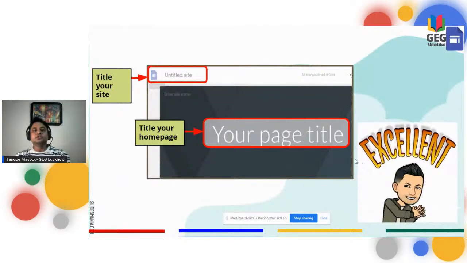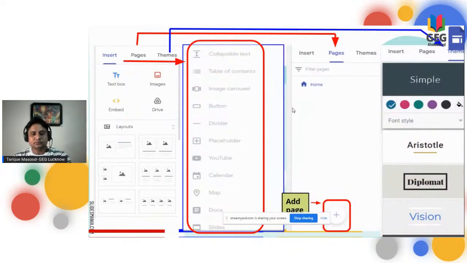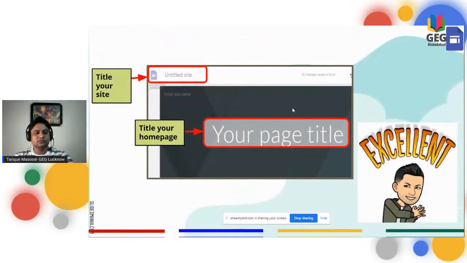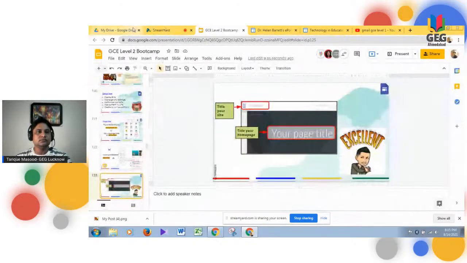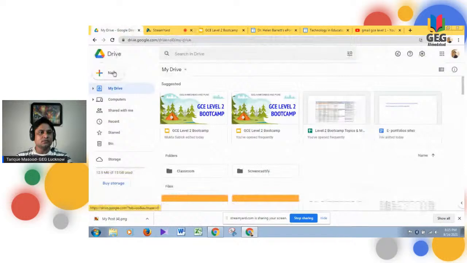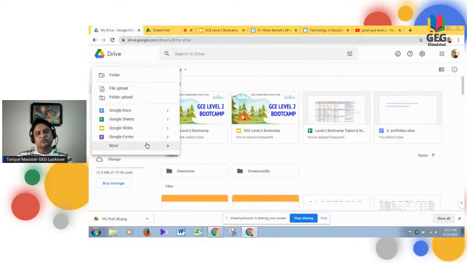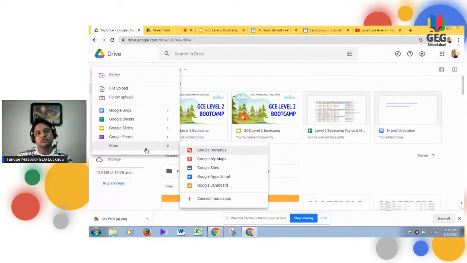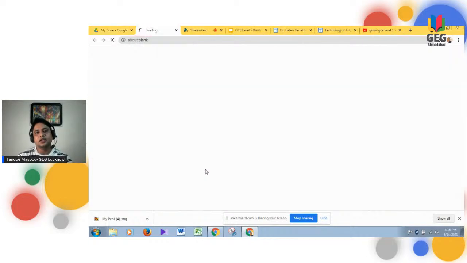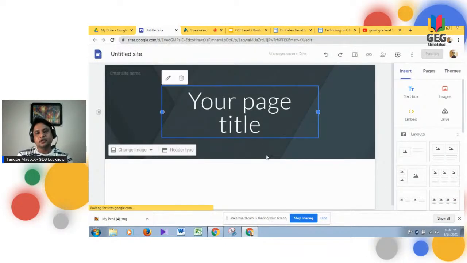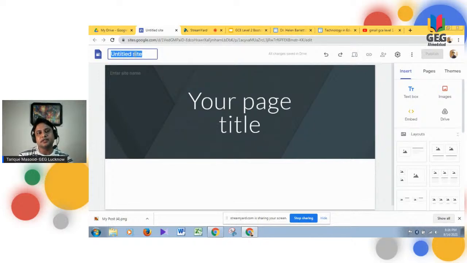So let's dive into what is basically Sites. I am directly entering into Sites through my Drive. As you can see, this is the Drive and here is my Google Sites. As I click over here, it says create a site. When I am entering into my site, the very first thing is that your site is an untitled site.